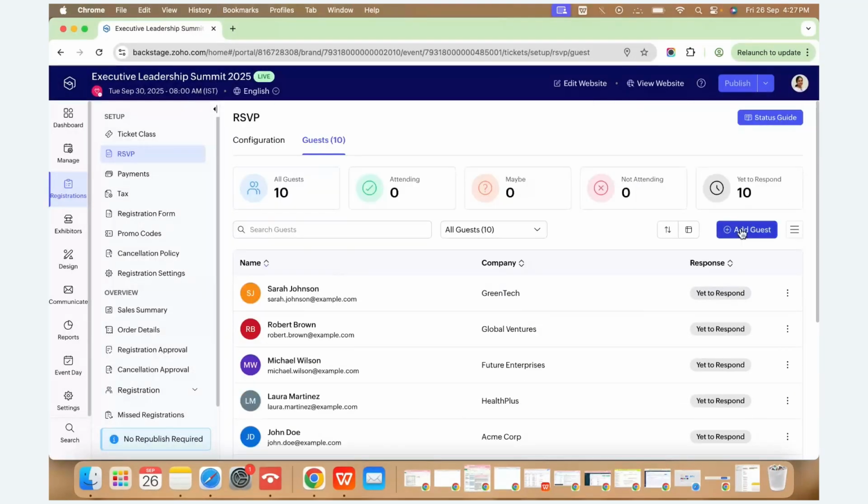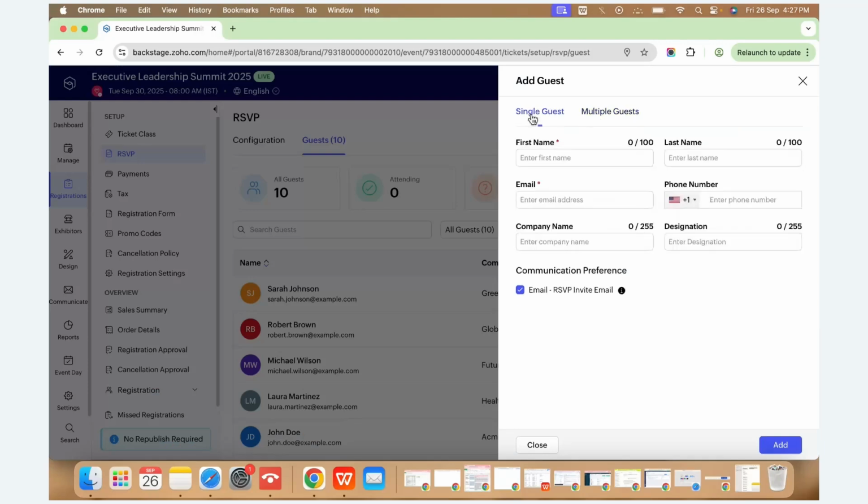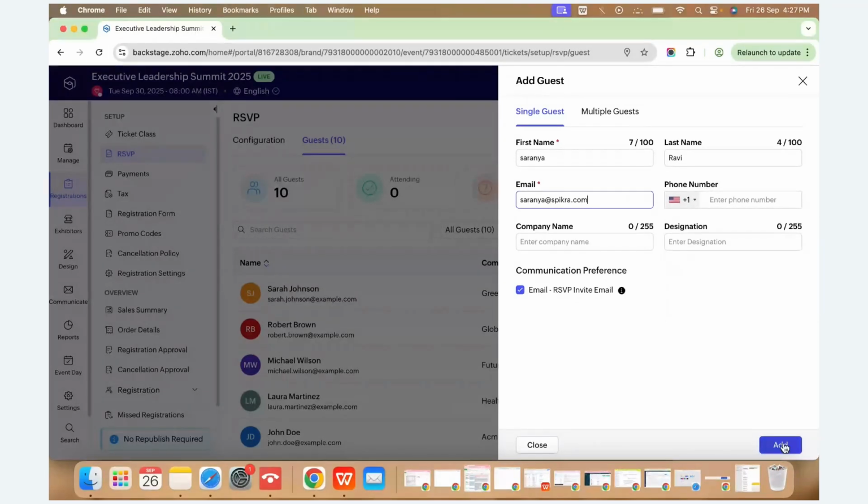And then, as I mentioned, we can also add guests manually. When you click on this, you can add a single guest or multiple guests here. So I'm now just trying to add my name so that I can show you how the email is received. Phone number is not mandatory, I'm just leaving it. Now I'm selecting this box, and once I add, it will send a notification to this particular person.